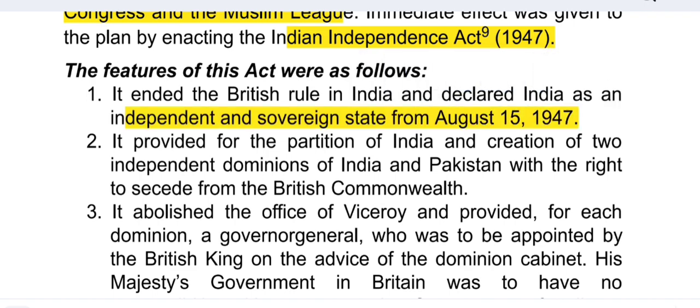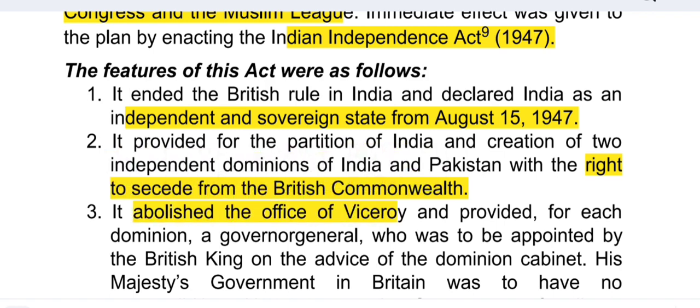It provided for partition of India and creation of two independent dominions, India and Pakistan, with a right to secede from the British Commonwealth. They can secede from British paramountcy, the British Commonwealth. It abolished the office of Viceroy.